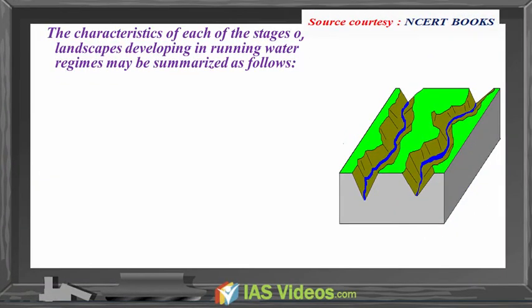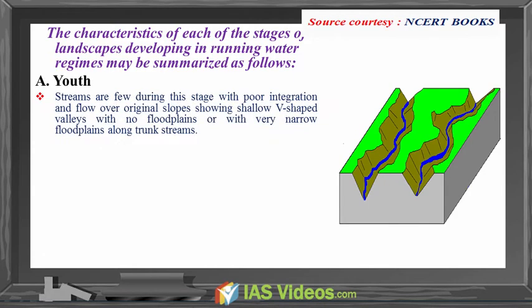The characteristics of each of the stages of landscapes developing in running water regimes may be summarized as follows. Youth. Streams are few during this stage with poor integration and flow over original slopes, showing shallow V-shaped valleys with no floodplains or with very narrow floodplains along trunk systems.